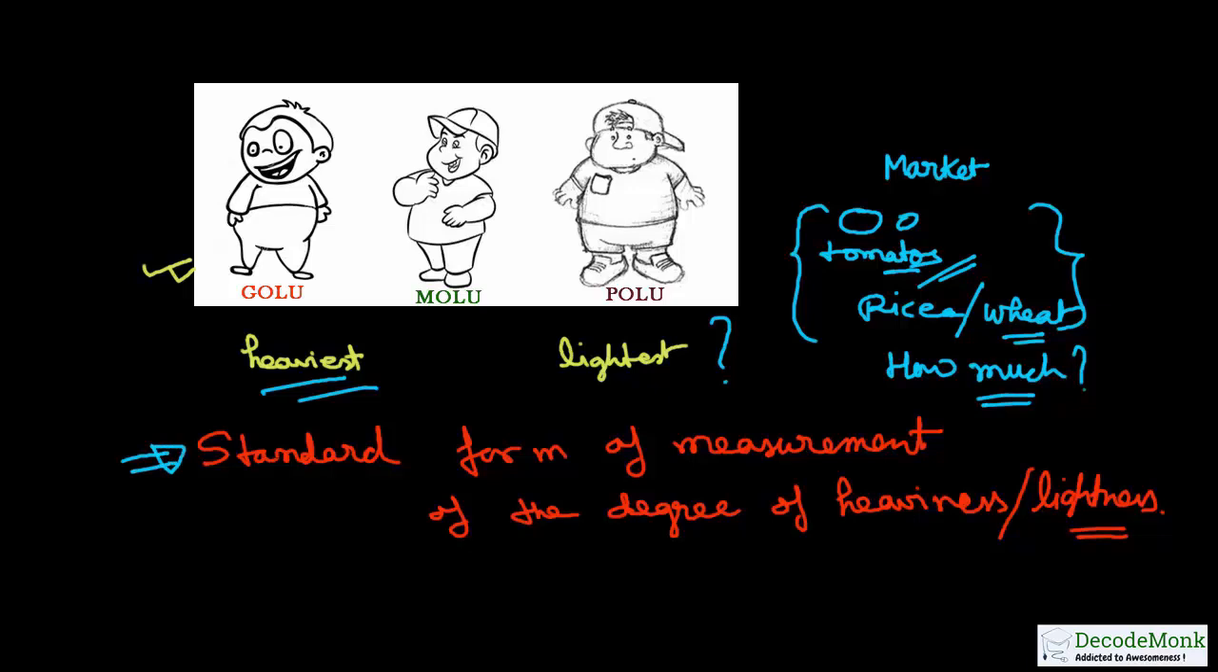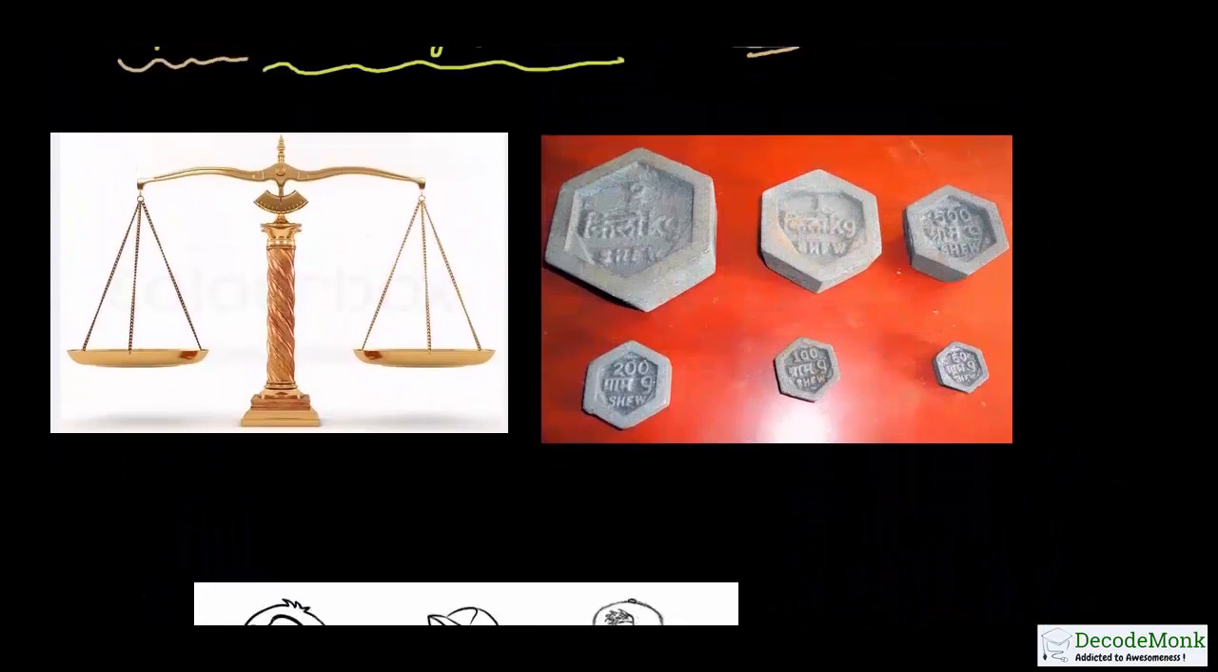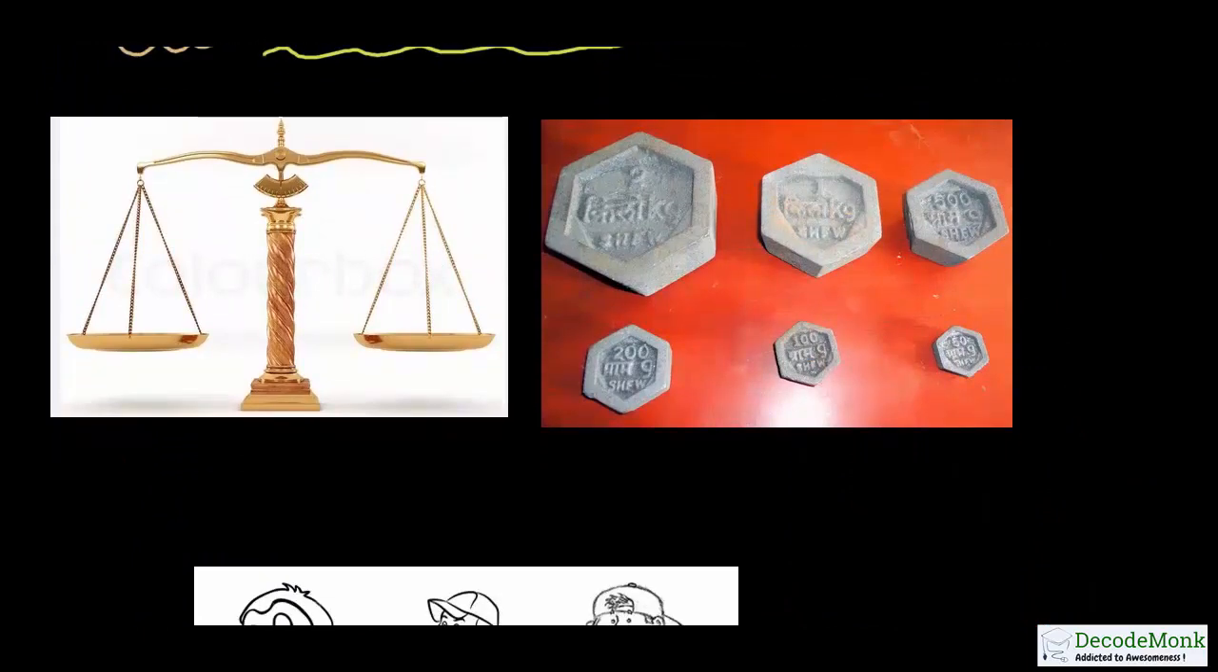So we need a standard form of measurement for the degree of heaviness or lightness, and that is where we have got some standards for the measurement of heaviness or lightness, and the standard unit of such measurement is the kilogram. So first of all,